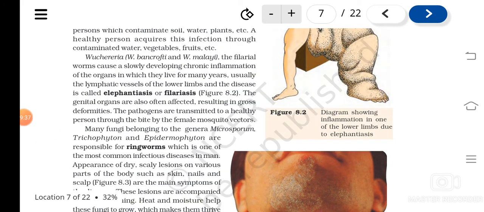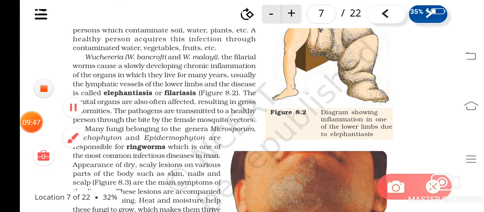Okay, this disease is spread from one person to another by the bite of female Culex mosquitoes. Which mosquito causes the transmission, or acts as the vector? Okay, female Culex mosquitoes. Understood? So they are transmitted by the bite of female mosquito vectors, Culex mosquito vectors.